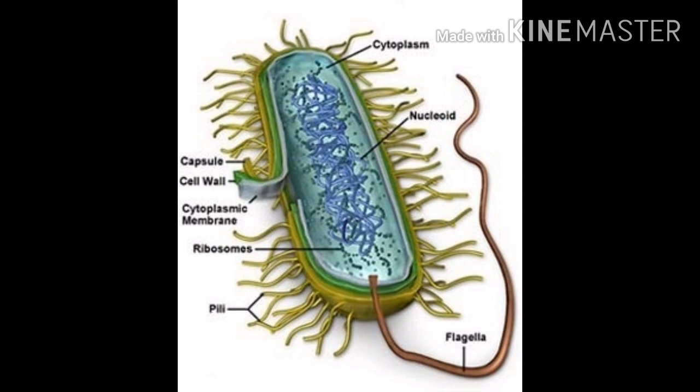mostly. For example, bacteria and amoeba come under the prokaryotic organisms. In the next video we will discuss the prokaryotes. So let's come to the eukaryotes.